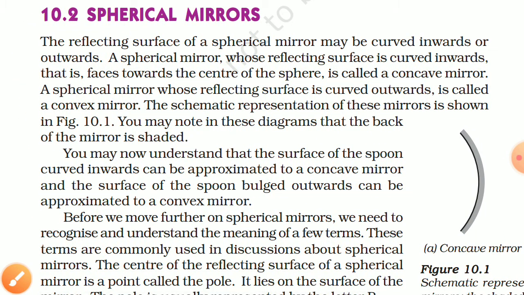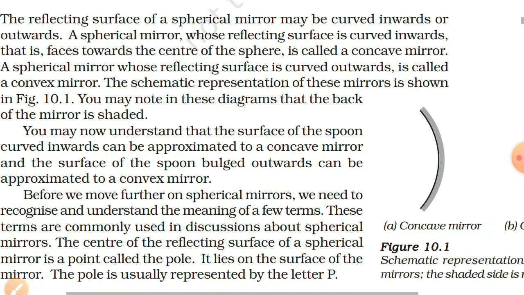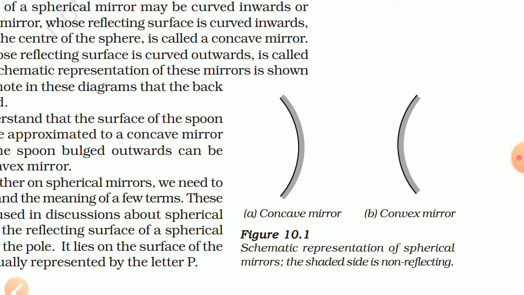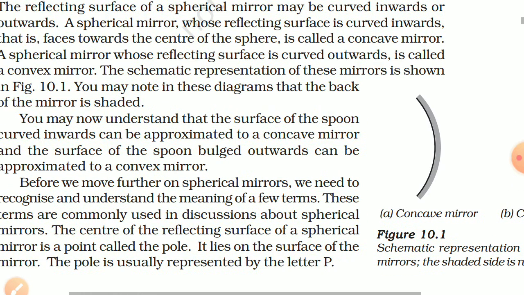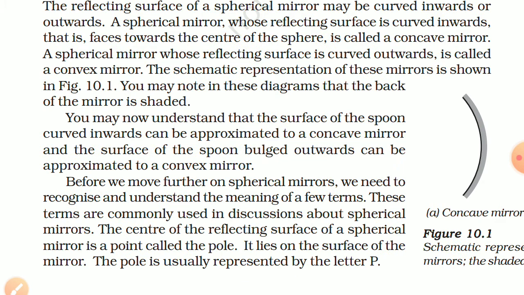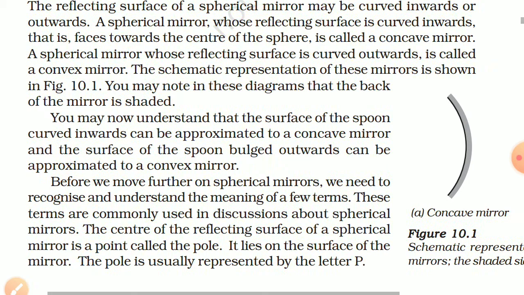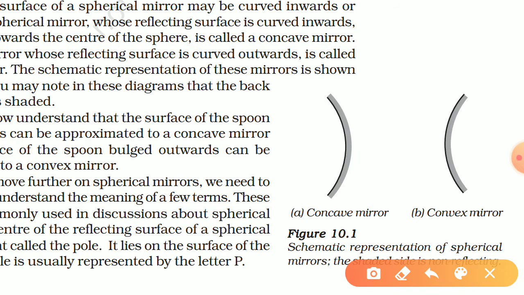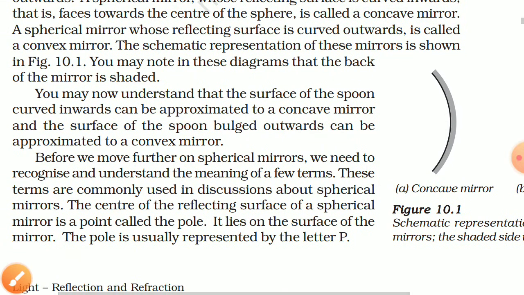The schematic representation of these mirrors is shown in figure 10.1. You may note, this is a concave mirror and this is a convex mirror. You may note in these diagrams that the back of the mirror is shaded. In both these cases, this back side is shaded. You may now understand that the surface of the spoon curved inward can be approximated to a concave mirror, and the surface of the spoon bulged outwards can be approximated to a convex mirror.